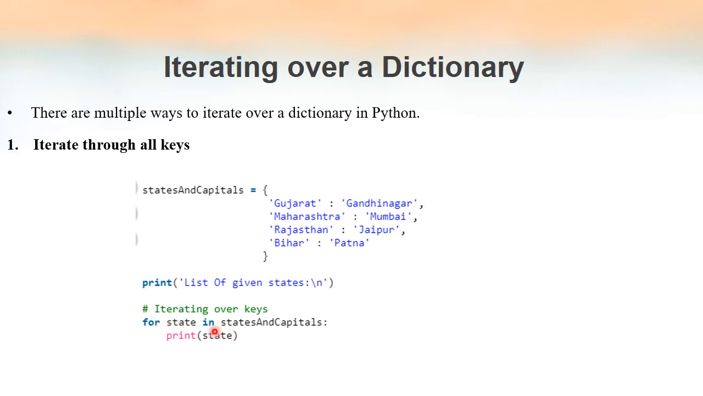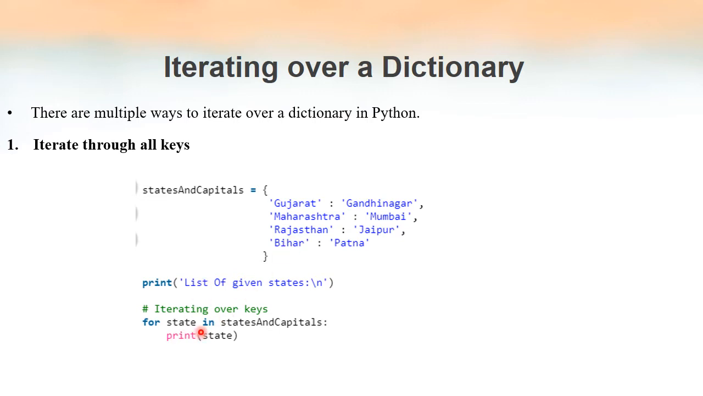So when we use a loop like this, each time the loop variable will be pointing to the key of the dictionary. Initially state will be pointing to Gujarat, then Maharashtra, then Rajasthan, then Bihar. We cannot specify the order in which it will be pointed. Each time it will be different. Here we are not mentioning whether state has to point to the keys or to the values. Since we have not mentioned whether the key or value is to be pointed, state will be pointing to the keys inside the dictionary in any arbitrary order.